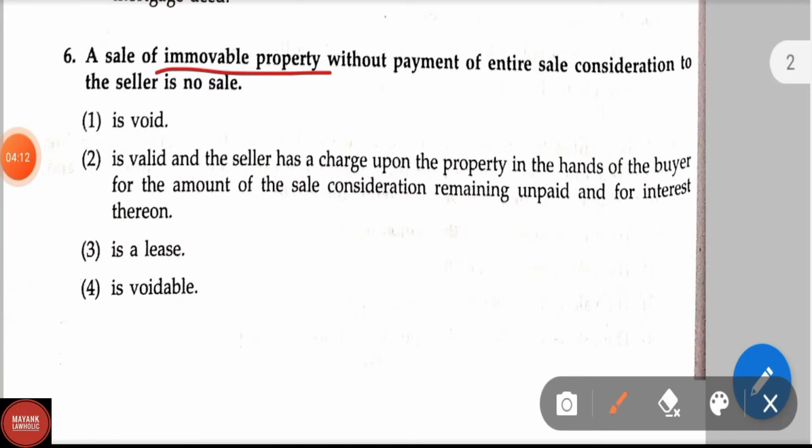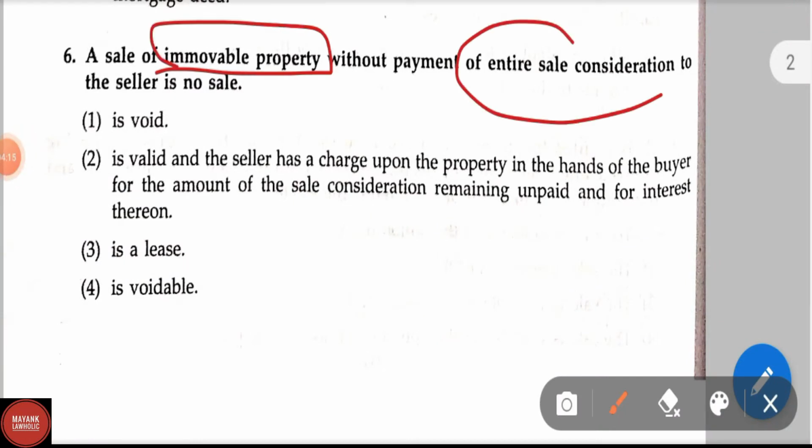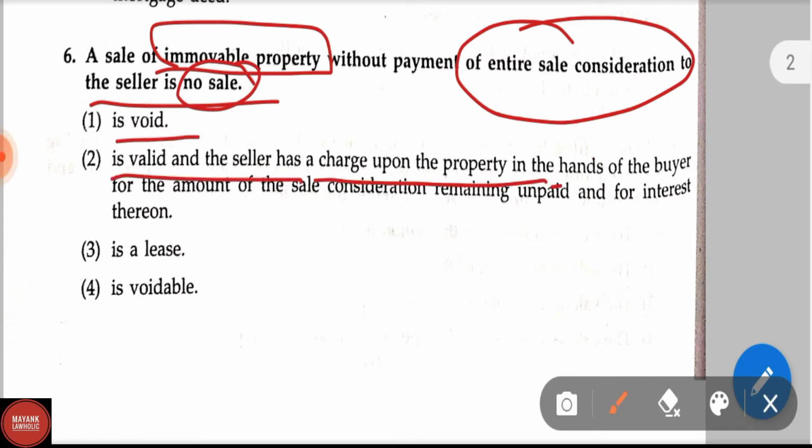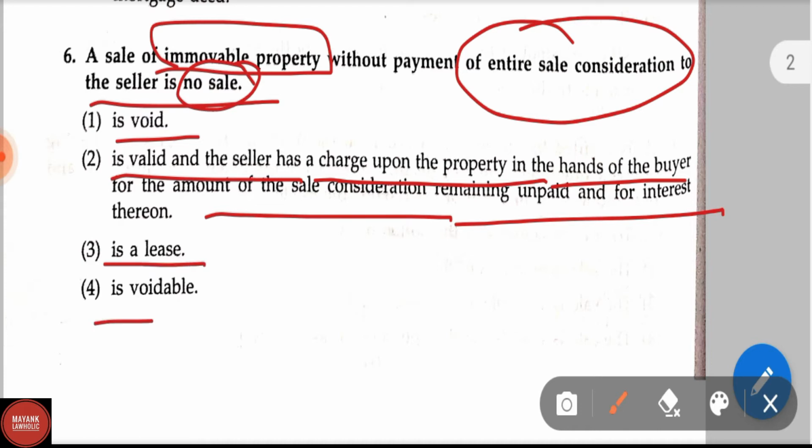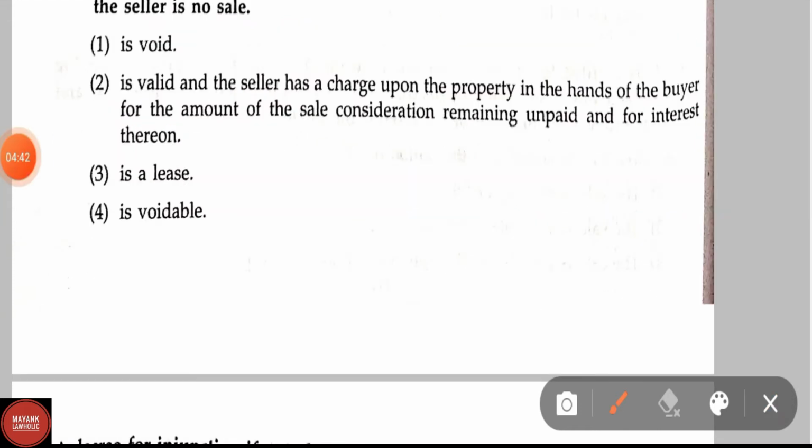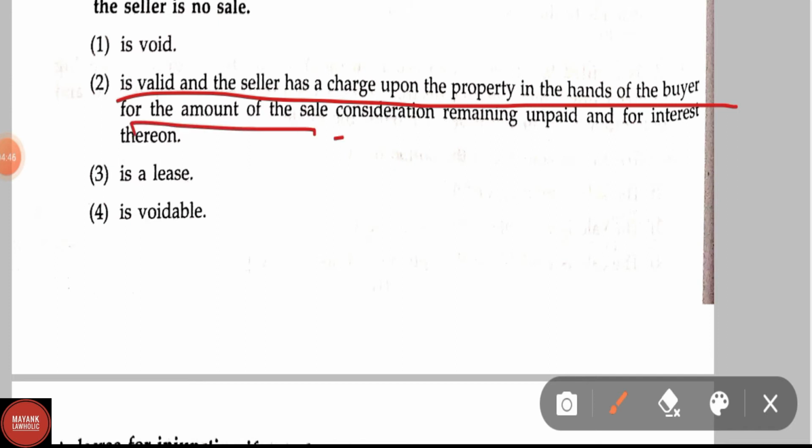A sale of immovable property without payment of entire sale consideration to the seller is no sale, is void, is valid, and the seller has a charge upon the property in the hands of the buyer for the amount of the sale consideration remaining unpaid and for interest thereon, is a lease, is voidable. Correct answer is option 2, is valid, and the seller has a charge upon the property in the hands of the buyer for the amount of the sale consideration remaining unpaid and for interest thereon.